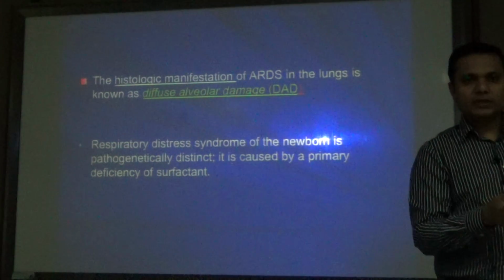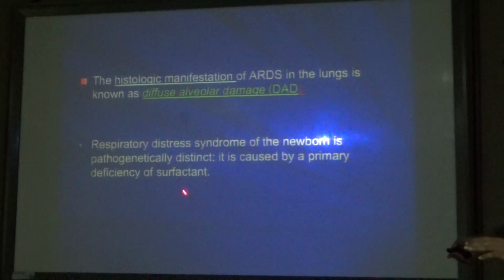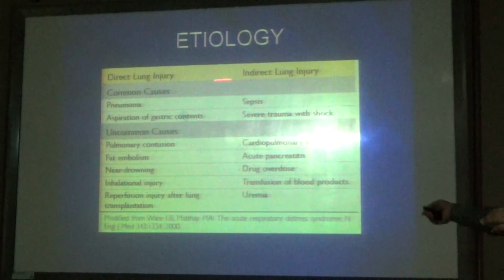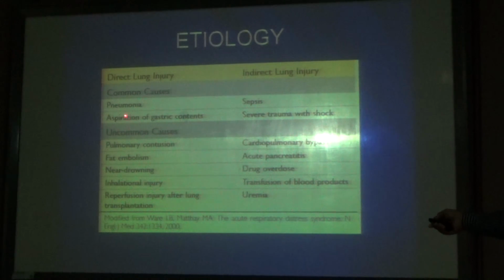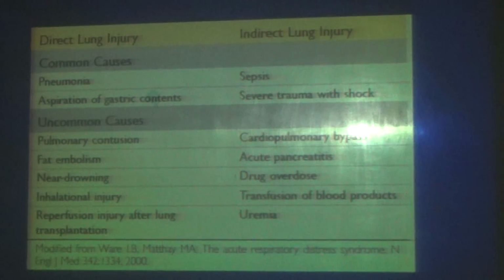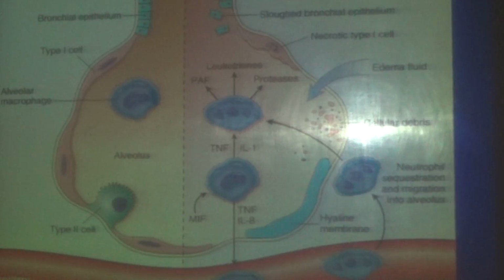In the newborn it's due to surfactant deficiency, whereas in adults it's due to these features. It can be due to pneumonia, aspiration of gastric contents into the lung, pulmonary contusion, hitting with an iron rod, any accident, fat embolism, drowning, near drowning, inhalation injury, reperfusion injury. These are the direct causes. Indirect causes include sepsis, severe trauma, cardiopulmonary bypass, acute pancreatitis, drug overdose, transfusion of blood products and uremia.